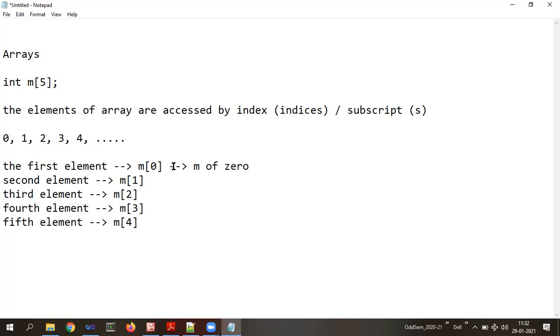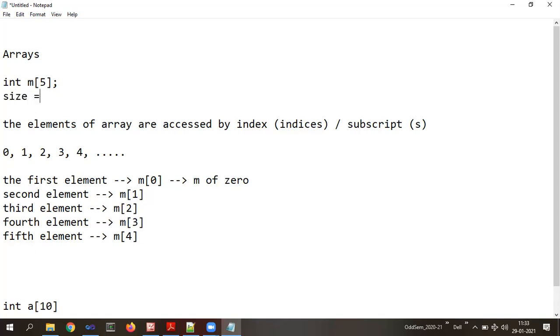Yes. Now consider another example, say int a of 10. Just pay attention to the previous example. What was the size of this array? Size is 5. When size is 5, the index values start from what number? 0 and end at 4.